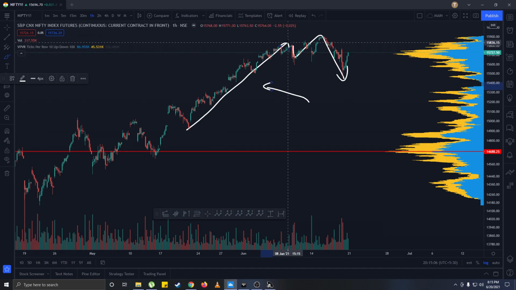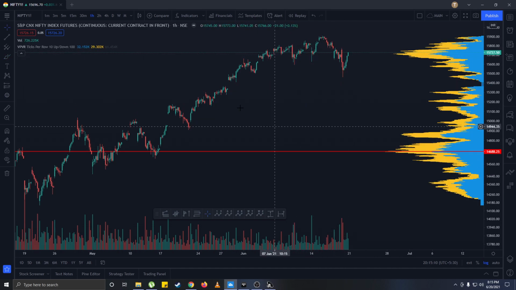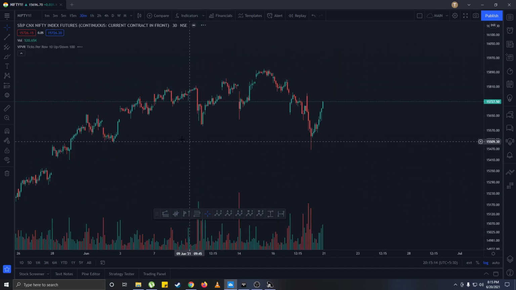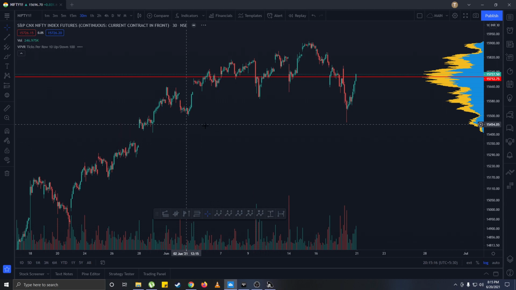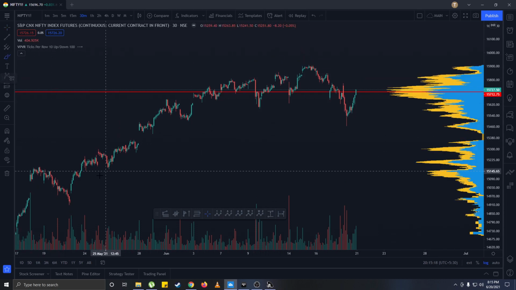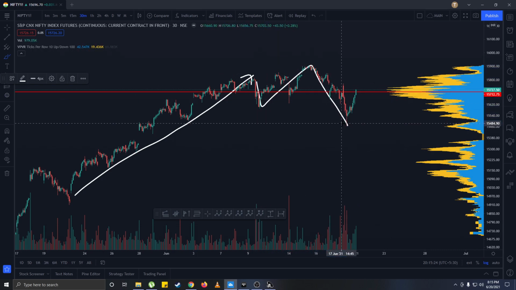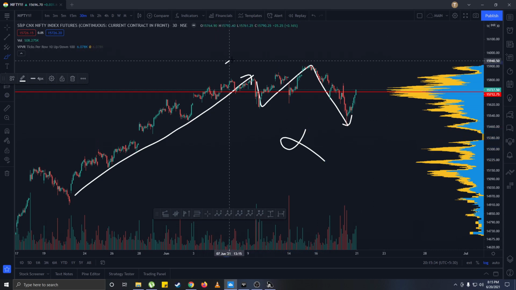Now this is what we call an expanded flat correction in Elliott wave. So if we go to an even smaller time frame, then we can see this correction, this movement, and after that we have an A, B and a C correction. Now this can be wrong and we might be making some other pattern, but we will see how to deal with that.